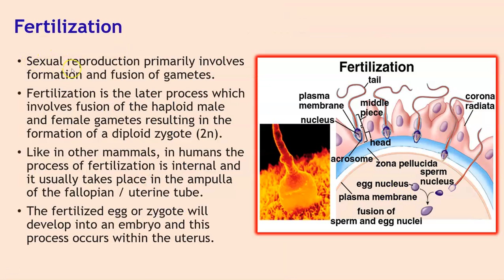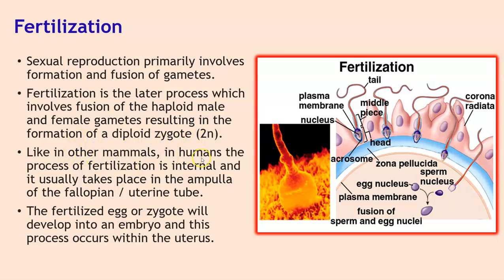Fertilization. Students, sexual reproduction primarily involves formation and fusion of gametes. Fertilization is the latter process, which involves fusion of the haploid male and female gametes, resulting in the formation of a diploid zygote, which is 2N.